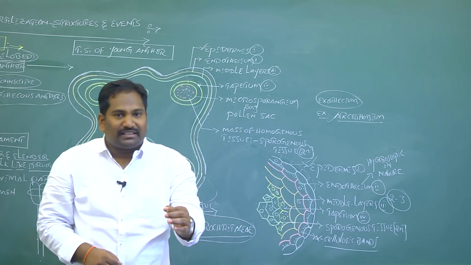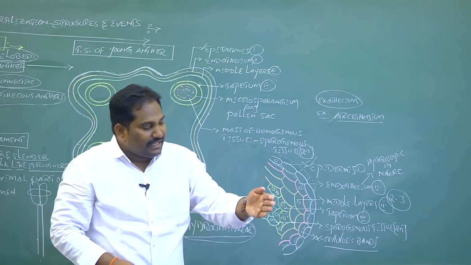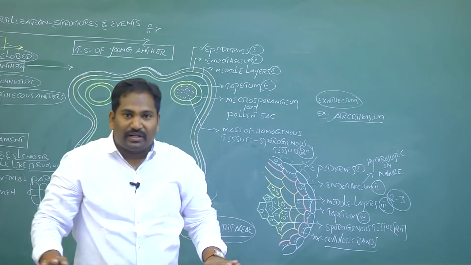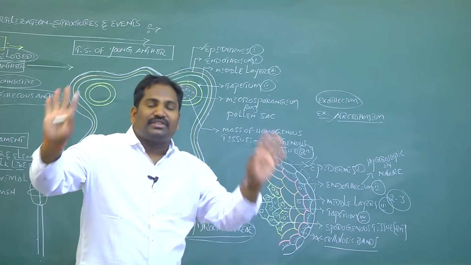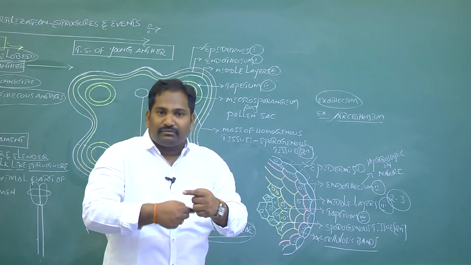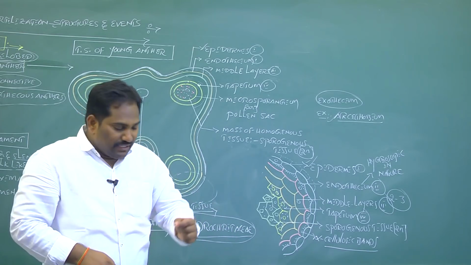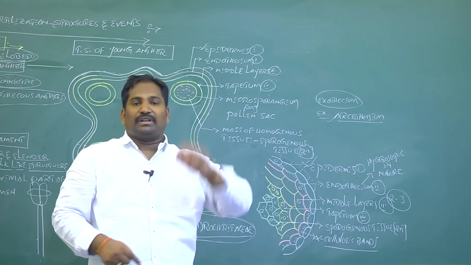This sporogenous tissue develops into microspore mother cells. These microspore mother cells undergo meiosis and produce 4 haploid microspores. This phenomenon is called as microsporogenesis. Once again, I recall the first pre-fertilization events during sexual reproduction in flowering plants.